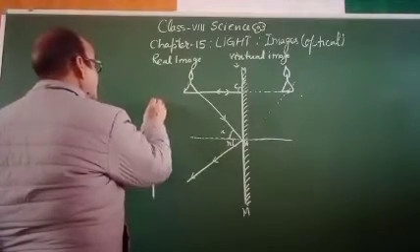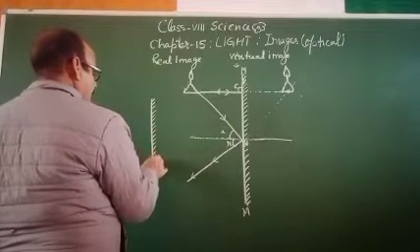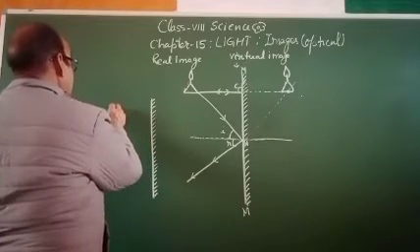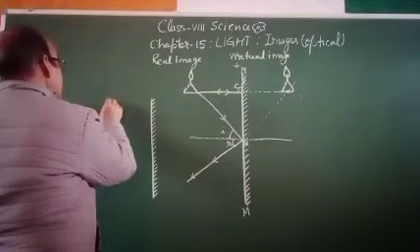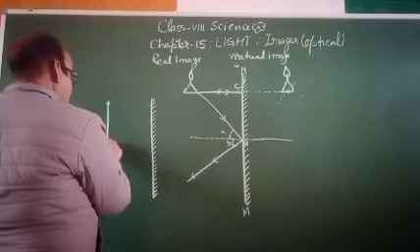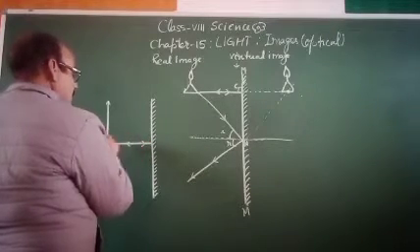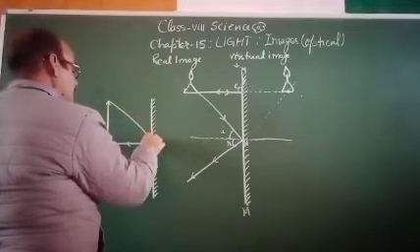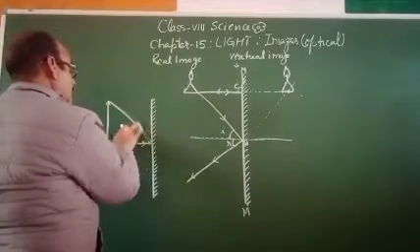Again, this is a plane mirror, and this mirror is having the extended object like this. This is the object. So this will be the principal axis, and this ray will come at this point.